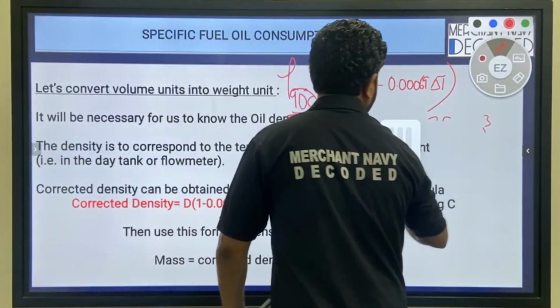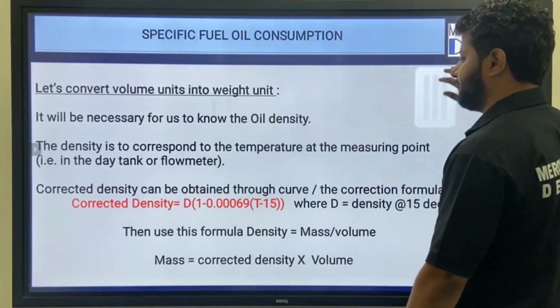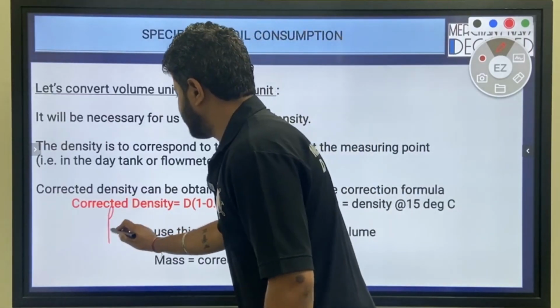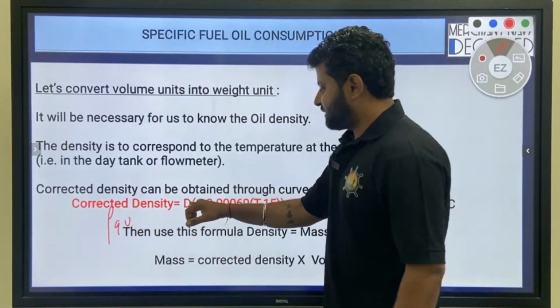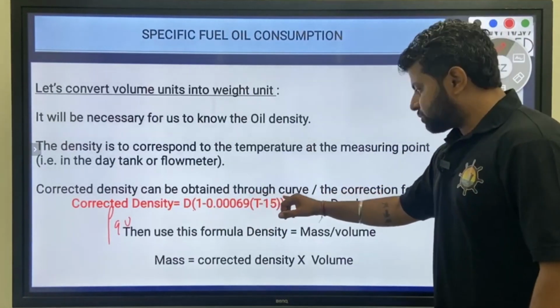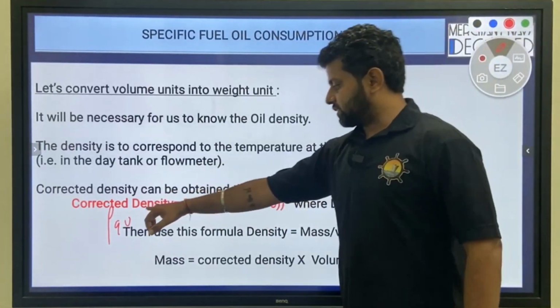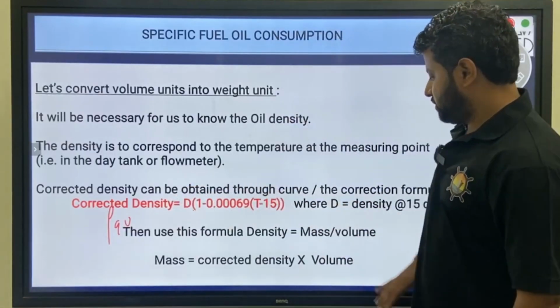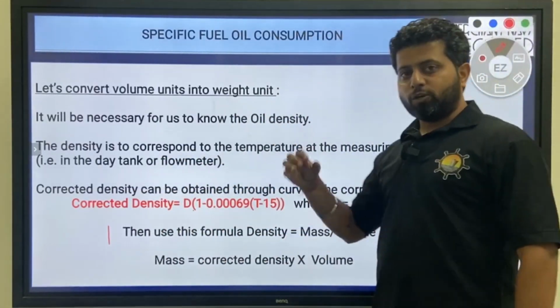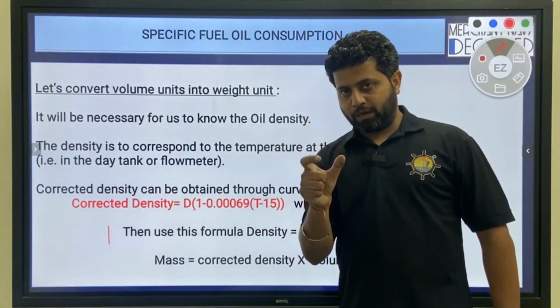Copied. And this is what has been told in this slide. Corrected density, that is density at 90 degrees centigrade, is D, density at 15 degrees centigrade into 1 minus 0.00069 into T minus 15, where T over here is 90, so 90 minus 15. Copied. So we have got corrected density, we know the volume, we will get the exact mass.